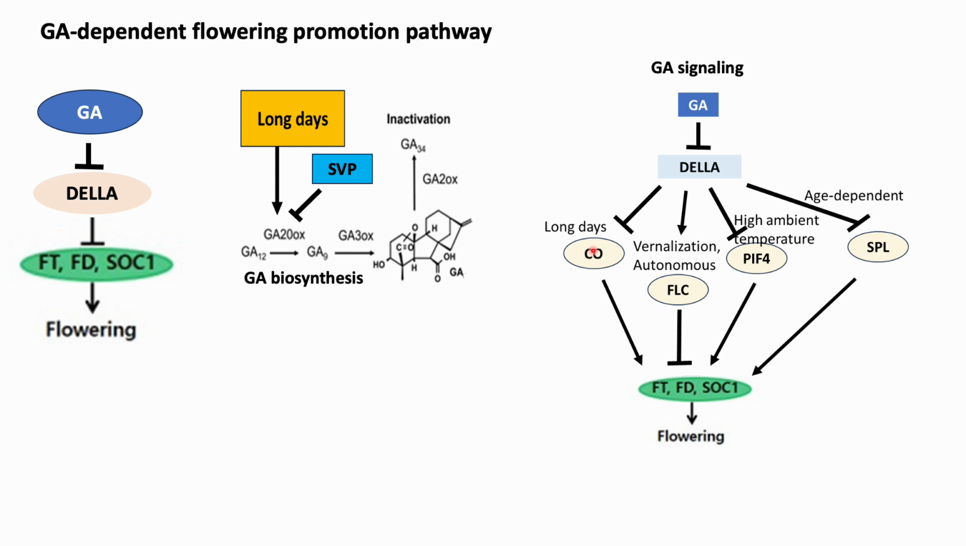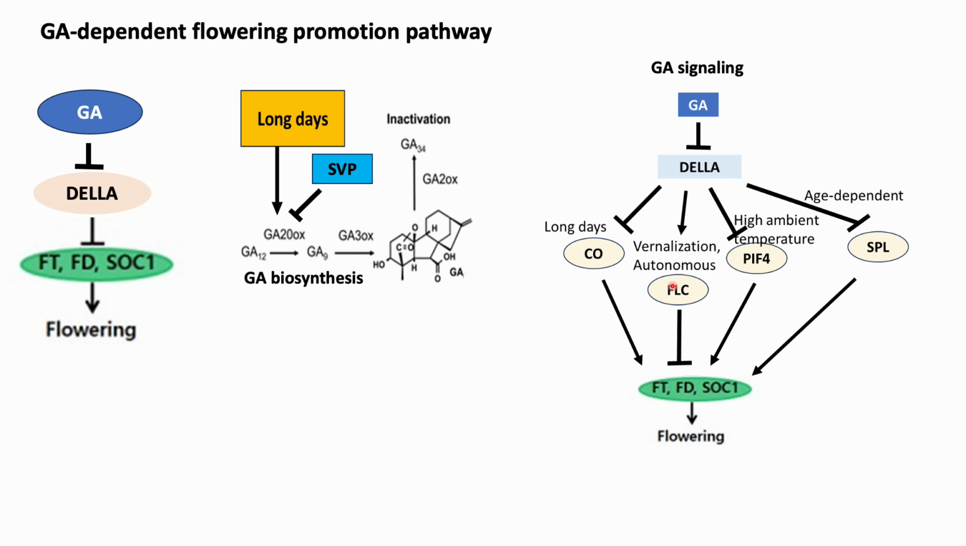GA synthesis leads to proteasomal degradation of DELLA proteins, which brings about an increase in CO protein accumulation under long days and induction of flowering. Under short days, DELLA proteins interact with FLC to enhance the protein stability and promote the repressive transcriptional activities. The repressive complexes block the expression of FT until increased GA signal triggers the degradation of DELLA.